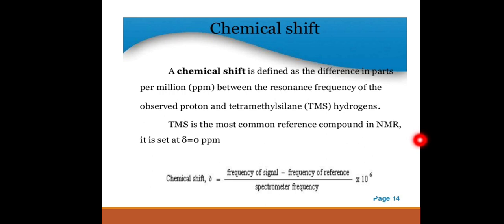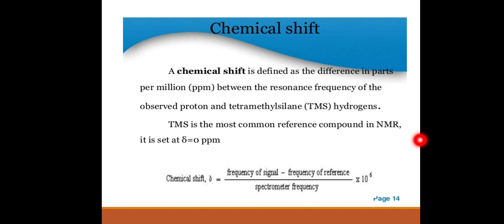Such a shift in the positions of NMR absorptions, which arises due to the shielding and deshielding of protons by the electrons, is called a chemical shift. A chemical shift is defined as the difference in parts per million, that is ppm, between the resonance frequency of the observed proton and tetramethylsilane hydrogens. TMS is the most common reference compound in NMR. It is set at delta equal to 0 ppm.